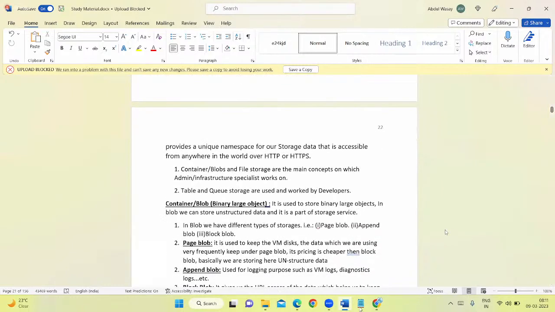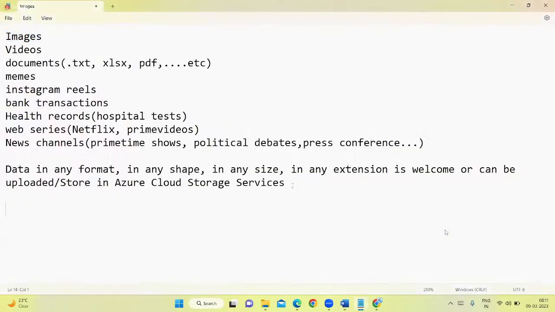See guys, some people will call it Azure Storage Account, some people will call it Azure Storage Services. Whatever you want, you can say it. Microsoft Azure offers its storage account or storage services as an inbuilt service.